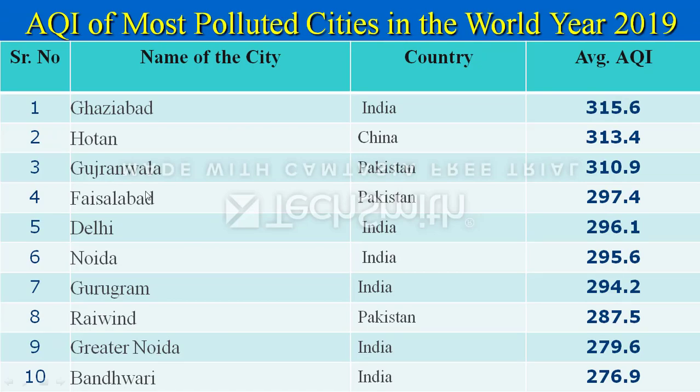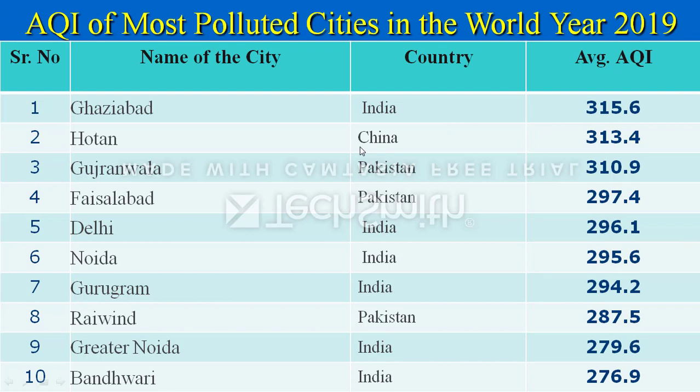Now again going back to the same criteria, Ghaziabad 315.3. Ghaziabad overtakes Delhi. This is the condition after harvesting. What we had discussed in air pollution is that after harvesting the crops, people burn the residues, and this will definitely increase the pollution level. And this is Ghaziabad 315, followed by China, again 2 cities of Pakistan, 3 cities of India, 1 city of Pakistan, 2 cities of India. This is the average AQI count in 2019.